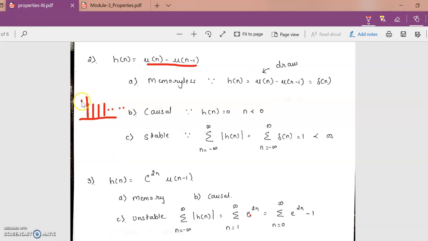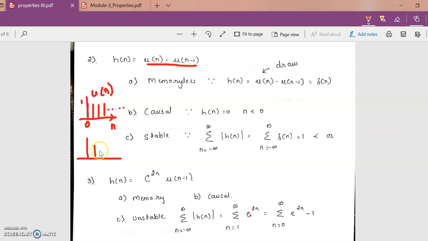We know the amplitude value is equal to 1. It starts at 0. The x-axis is going to be n. Okay, this is my u of n. The next step is I try to find the value of u of n minus 1. If you remember, we have actually done this problem in module 1, wherein we drew u of n minus u of n minus 1, or u of n minus a minus u of n minus b. We have done that.